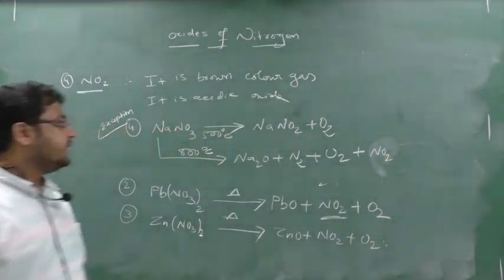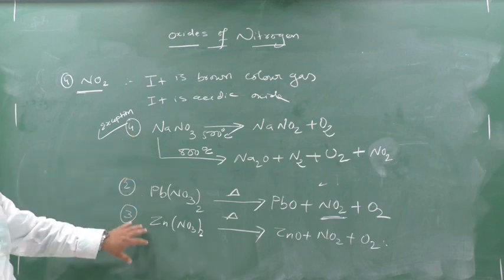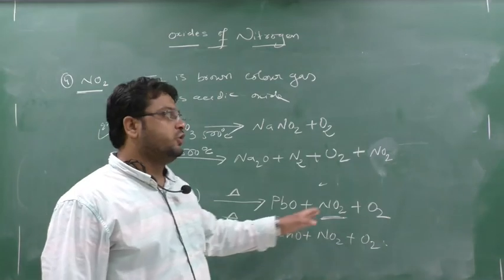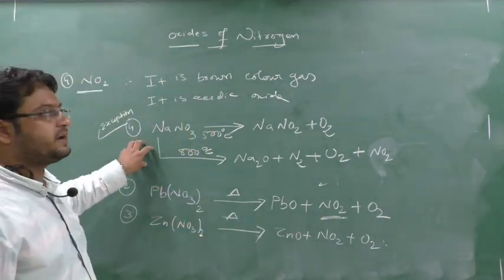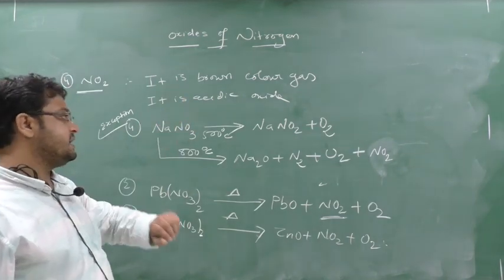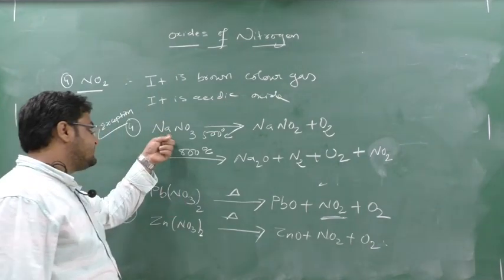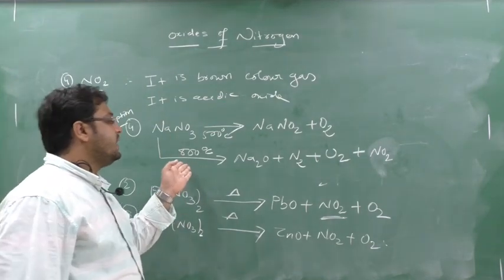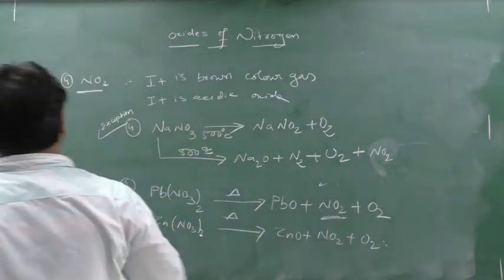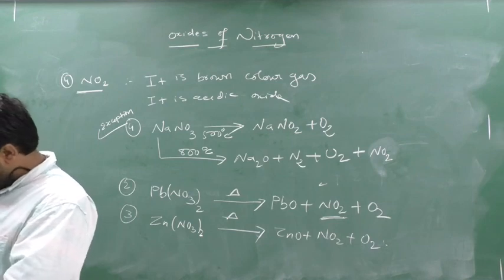Clear? Normally when you heat a nitrate at any temperature, you will get NO2. Confirm, you will get NO2. But for sodium nitrate, we have an exception: when sodium nitrate is heated at 500 degrees Celsius, it will form sodium nitrite plus oxygen. But when the same sodium nitrate is heated at 800 degrees Celsius, it will give Na2O, N2, O2 and NO. Clear this part?